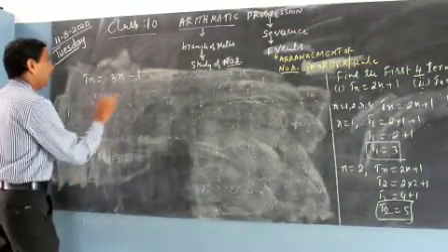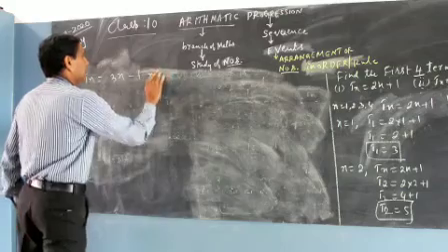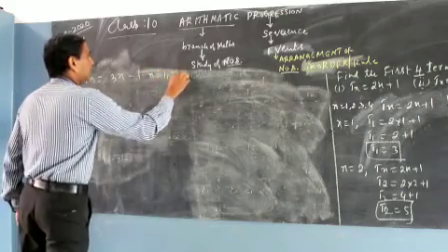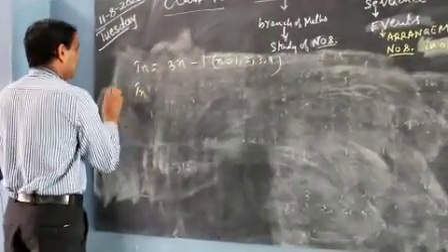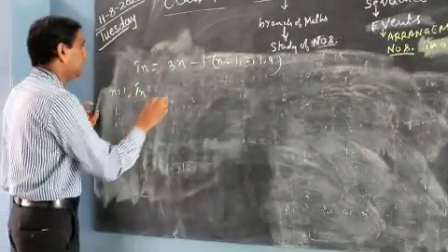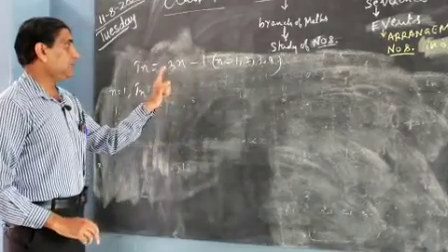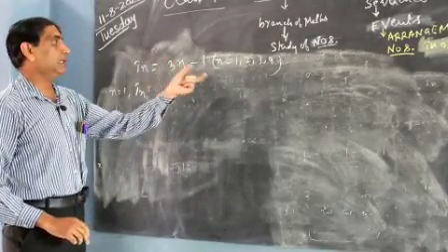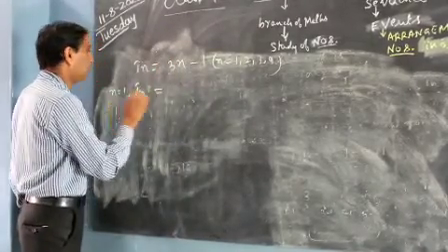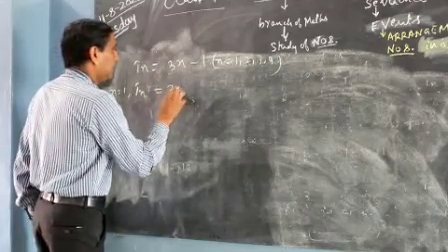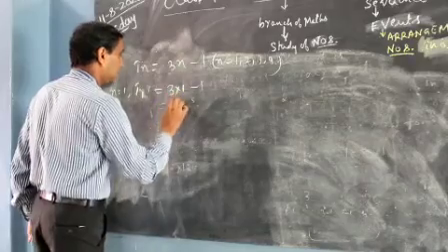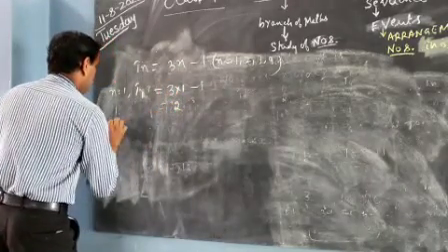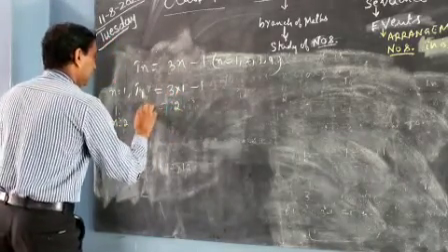Now again we have to find 4 terms, which means n is equal to 1, 2, 3, 4. Let us find the first term. Put n is equal to 1. Same here, 3n minus 1 means 3 into n minus 1. Wherever n is there, put 1. 3 ones are 3 minus 1, 3 minus 1 is 2. This is the first term of the sequence.